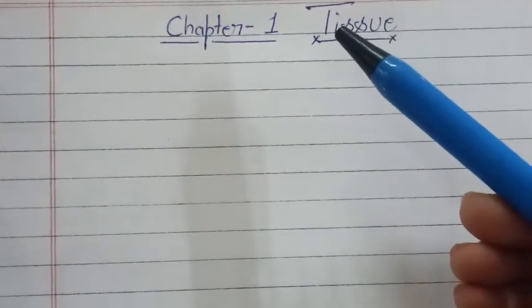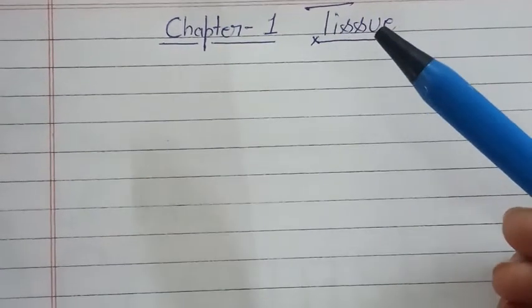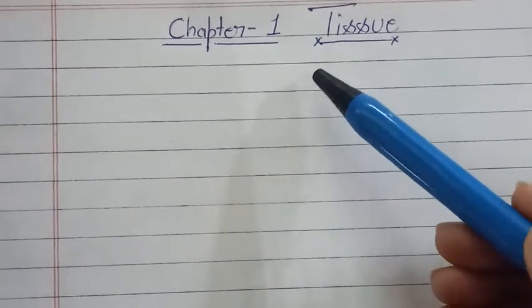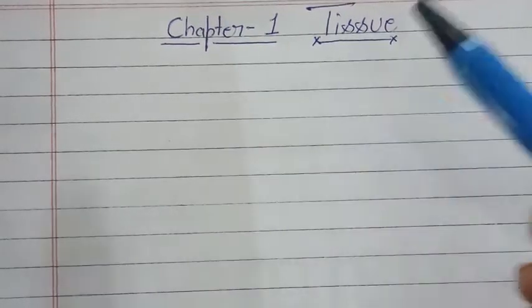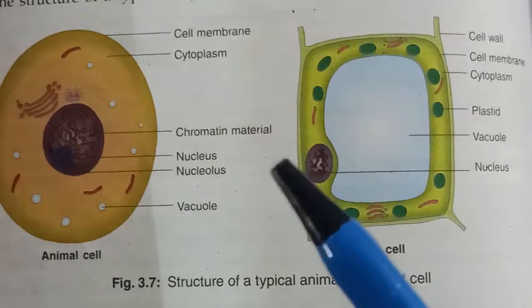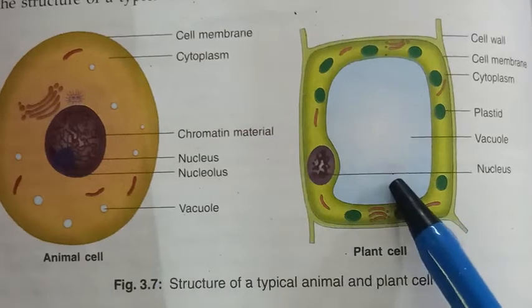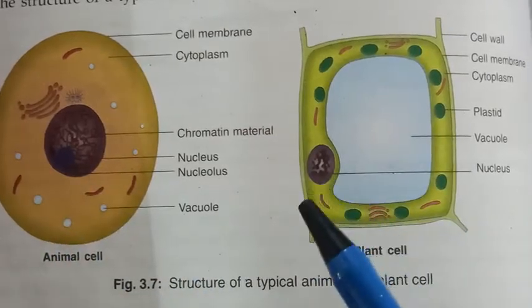Okay. So first we should know what cells are. Simply, cells are the structural and functional unit of all living beings. Means all living organisms, whether plants or animals, are made up of cells. Like this is an animal cell, and this one is a plant cell. These structures you have studied in class 6.